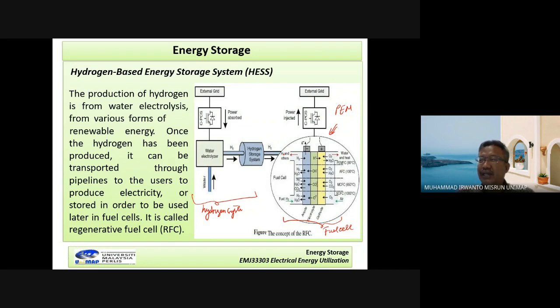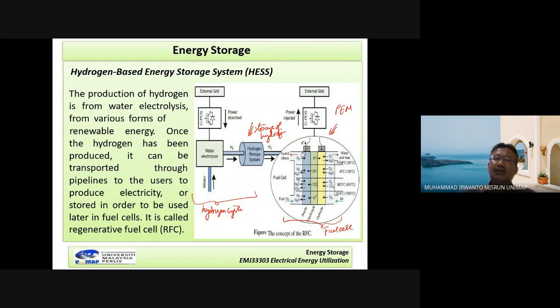This hydrogen can be generated by the hydrogen generation system. Meaning if we have the hydrogen storage system here, H2 is stored here. And then maybe there is a pipe, and then we have the pump, because we want to control the amount of hydrogen needed by this fuel cell.